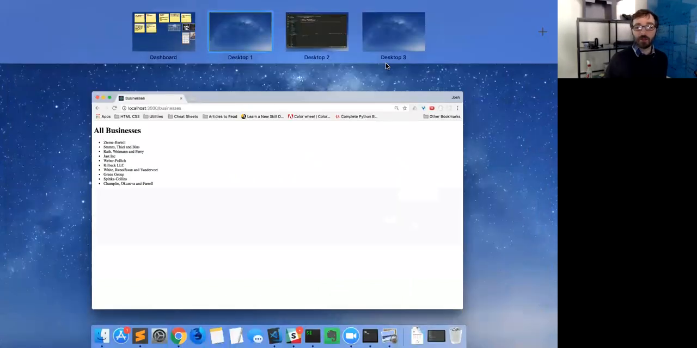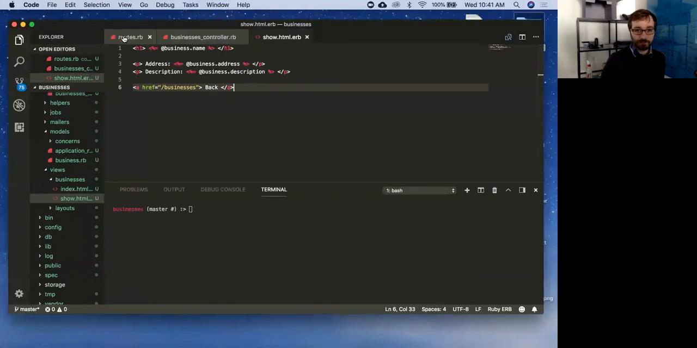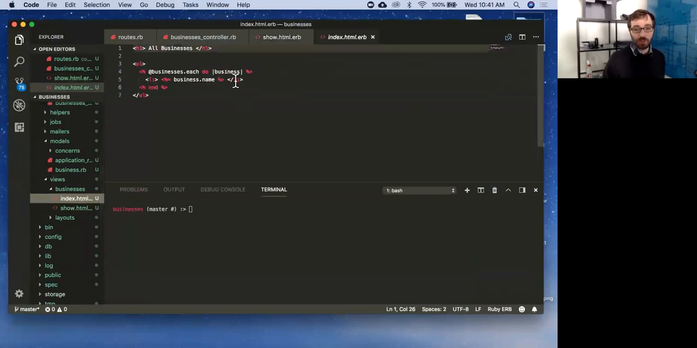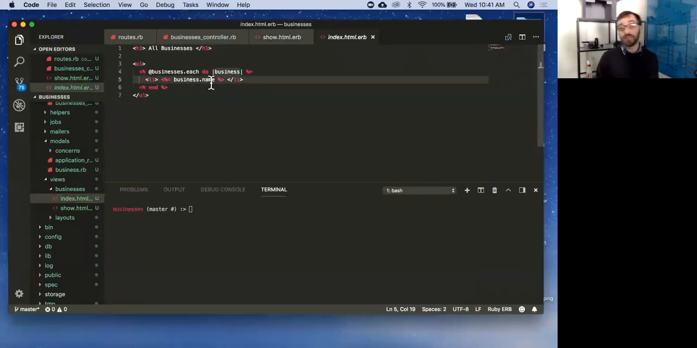So we're going to go back into our view for our index, and we're going to make a quick change. This is where we're listing all of our businesses. Now, we have each business, which means we have access to the name, the description. We also have access to its ID. So we can create a link to that business right here by adding this line.